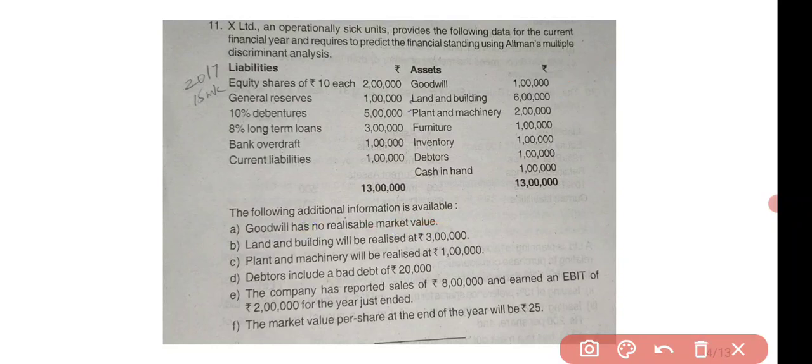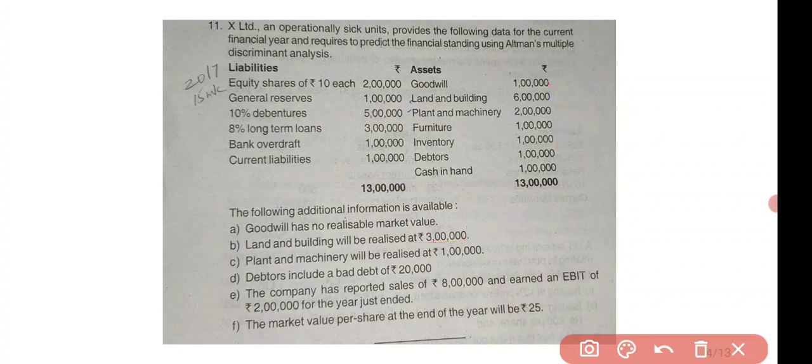Okay, land and building will be realized at 3 lakhs. The book value of land and building is 6 lakh, but it has been realized for 3 lakh. So which value do we have to take while calculating the total assets? We have to take the realizable value, not the book value. Whenever they give you the realizable value of the assets, we have to take the realizable value, not the book value.